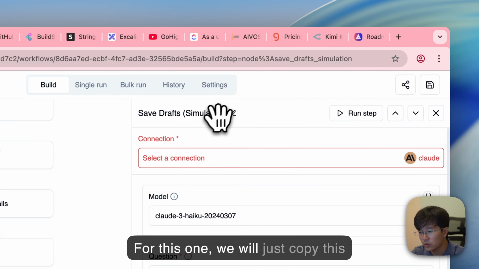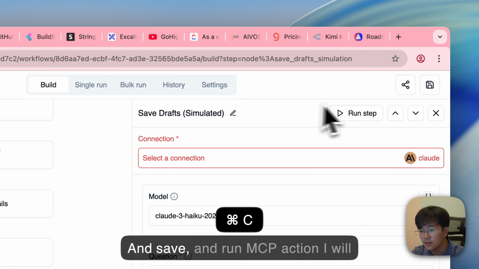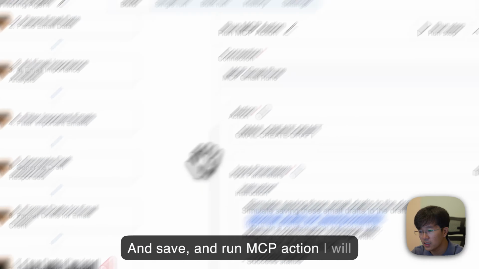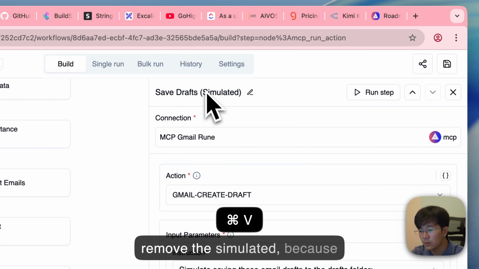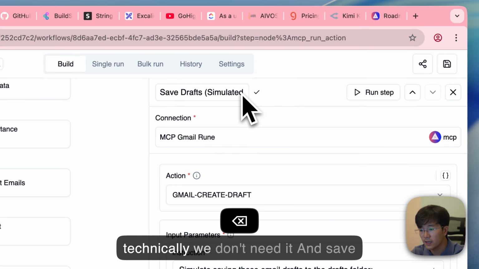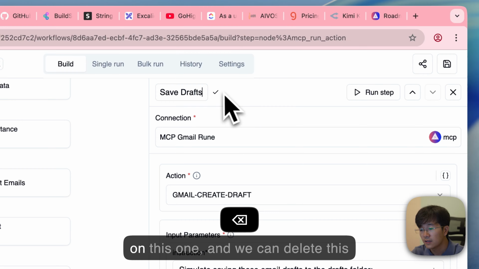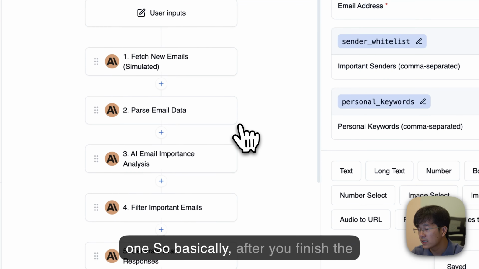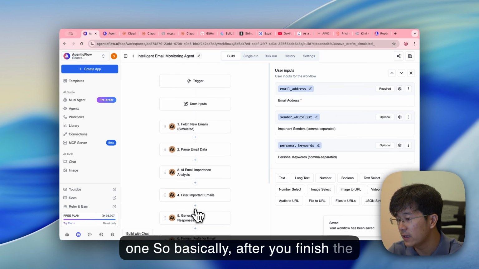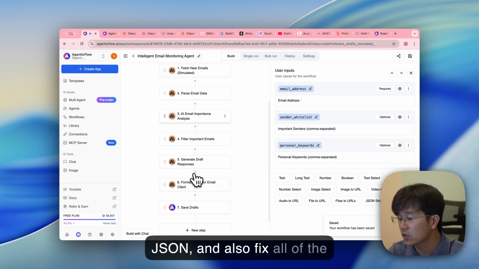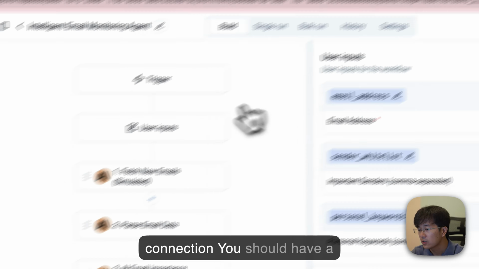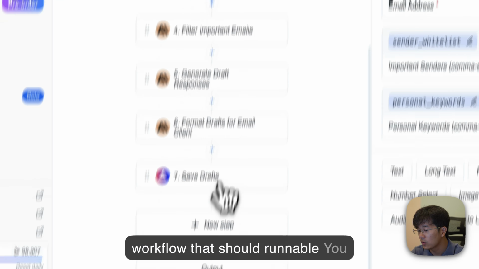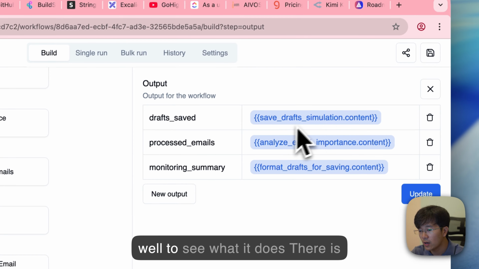And I save. For this one, we would just copy this and save, and run MCP action. I'll remove the simulated one because technically we don't need it. Save this one, and we can delete this one. So basically, after you finish the JSON and fix all of the connections, you should have a workflow that is runnable. You also need to check the output to see what it does.